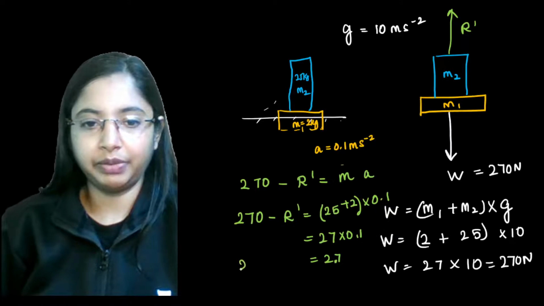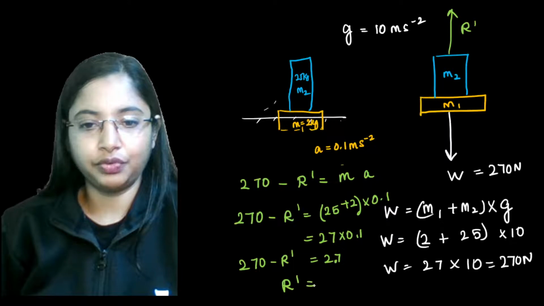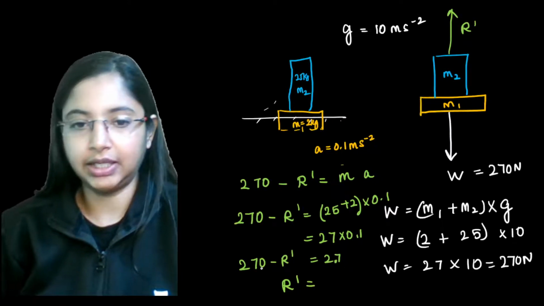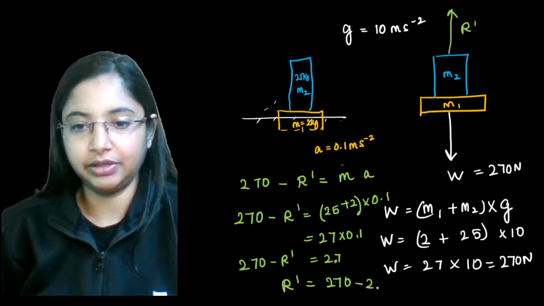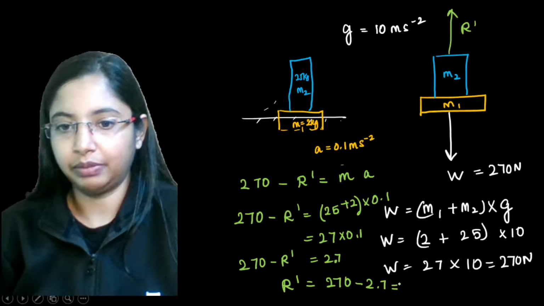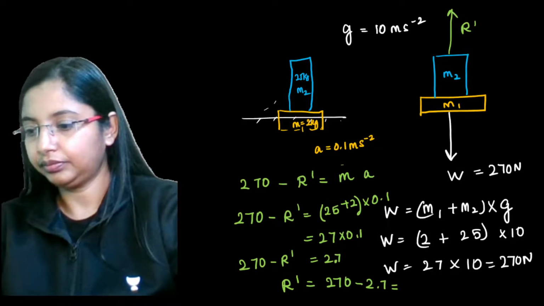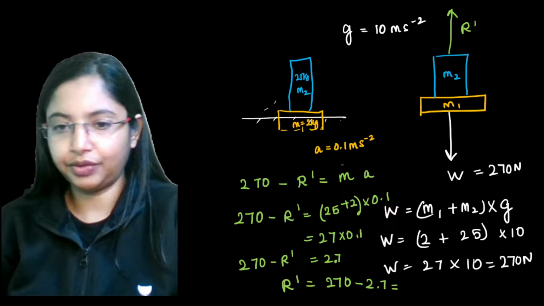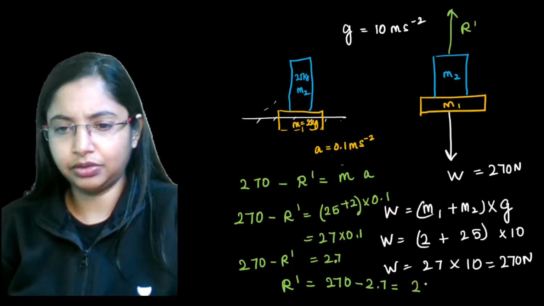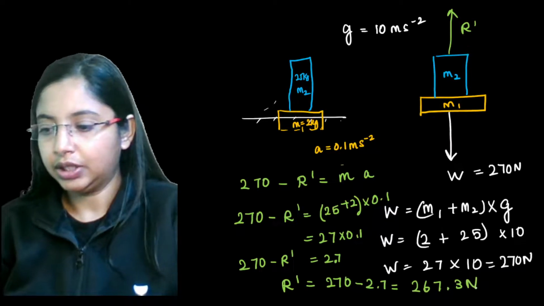Alright, now this will be 270 minus R, right? Now, what will be the reaction force from here? The reaction force, if you take, that will be 270, right? I am just taking this side and the R this side, minus 2.7. So in this case, if you subtract it, you will get around 267.3 Newton.